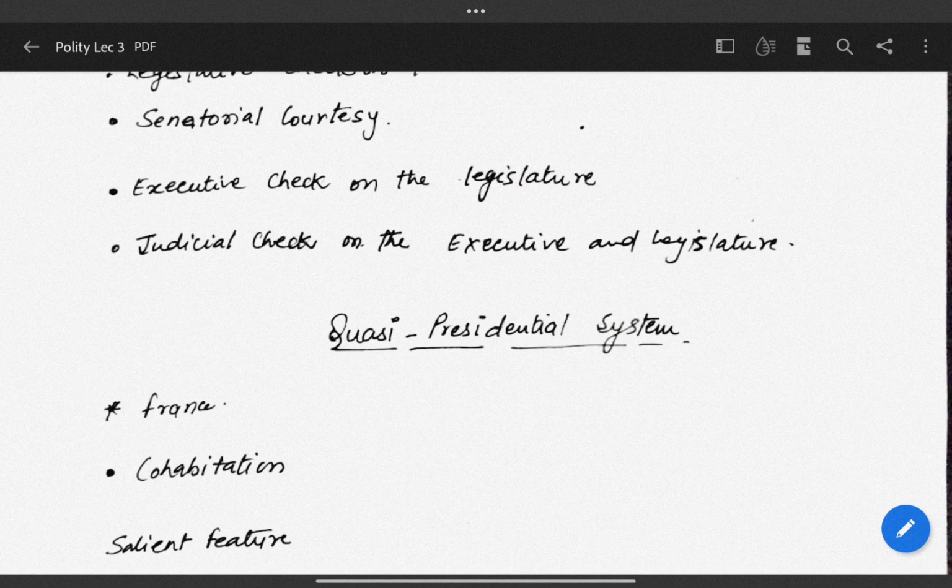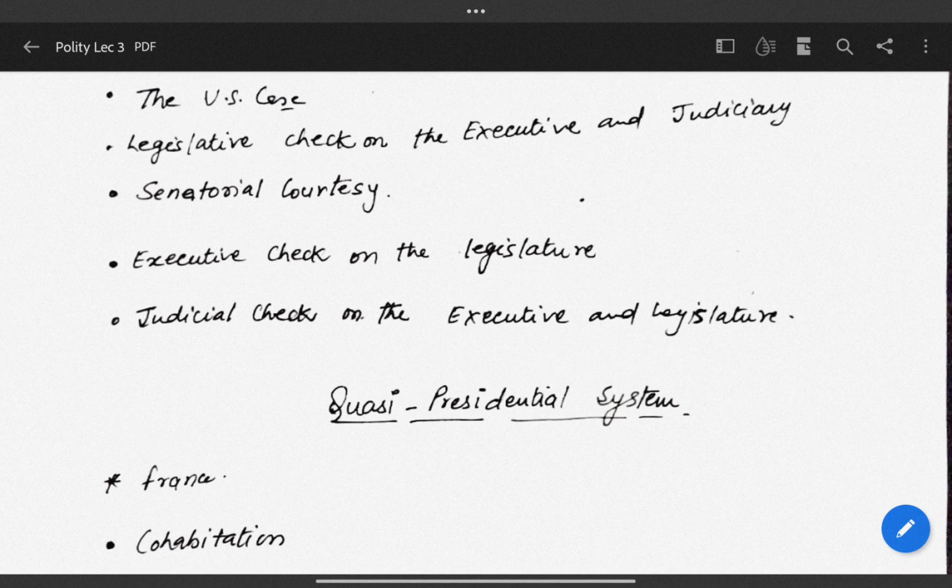The best example for this is France, where the French president is directly elected by the citizens of France, and the French president is going to appoint a person of his own choice as the prime minister. These two are from the presidential system. There are some more points also, as the PM and the ministers must not be the members of the legislature, as we have already seen in the US case.